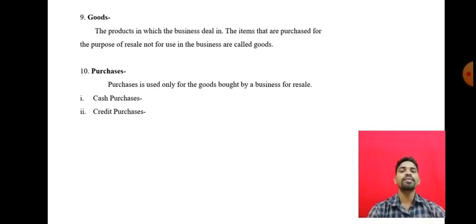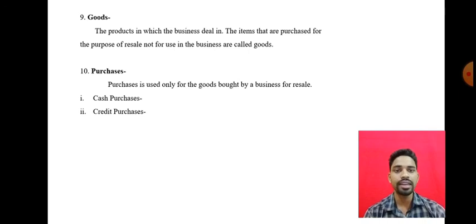Next, purchases. Purchases means buying goods and services. Purchase is used only for goods bought by a business for resale.